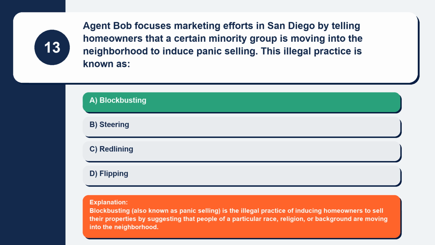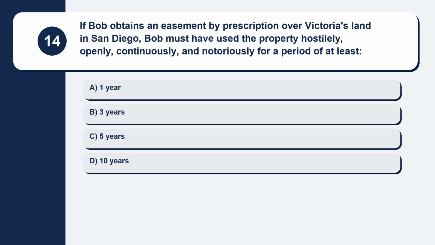Explanation: blockbusting, also known as panic selling, is the illegal practice of inducing homeowners to sell their properties by suggesting that people of a particular race, religion, or background are moving into the neighborhood. Question 14. If Bob obtains an easement by prescription over Victoria's land in San Diego, Bob must have used the property hostilely, openly, continuously, and notoriously for a period of at least.